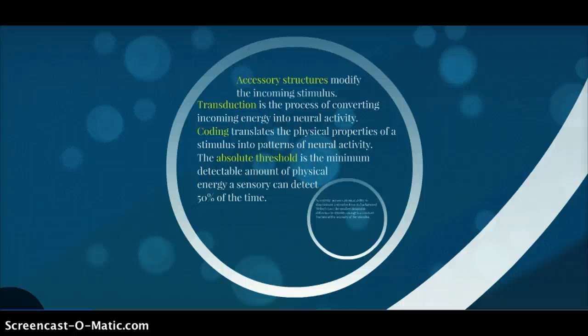Transduction takes place at receptors, specialized cells that detect certain forms of energy. Sensory receptors respond best to changes in energy. Adaptation is a decreasing responsiveness to constant stimulation over time. Sensory nerves carry information from the receptors to the brain. For all senses except smell, the information first goes to the thalamus and then to the cerebral cortex.